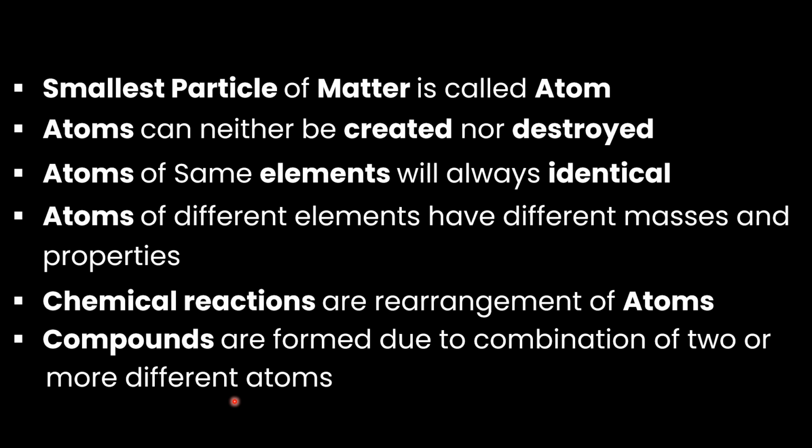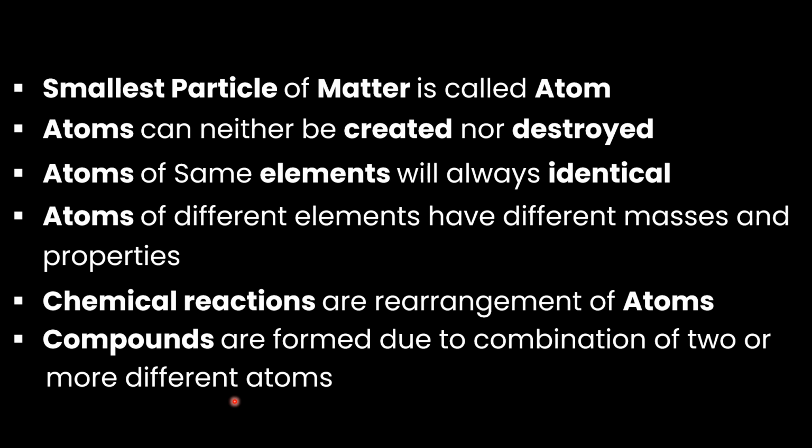So let us conclude the Dalton atomic theory. Dalton's atomic theory said that an atom is the smallest particle of matter, and it is indivisible and uncuttable. An atom cannot be created, and it cannot be destroyed. It will always remain. Atoms of the same element are always identical. A hydrogen atom will always be identical with hydrogen atoms, and similarly oxygen atoms will always be identical to oxygen atoms.